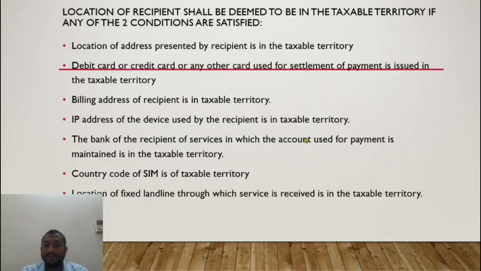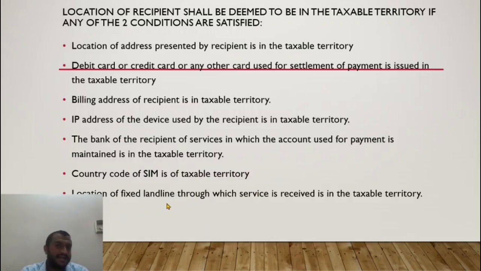The bank of the recipient in which account is used for payment is maintained in the taxable territory. So the bank which I use for making payment to GoDaddy, if it is an Indian bank located in India, then this is also said to be in the taxable territory. The SIM, if I make a phone call, if it has an Indian code +91, then it is said to be in the taxable territory.